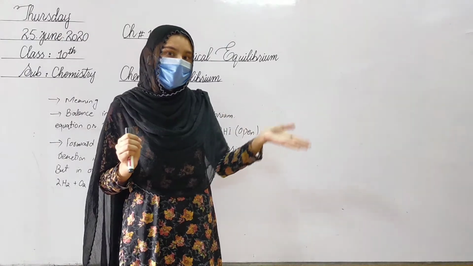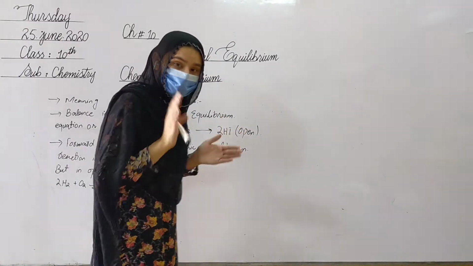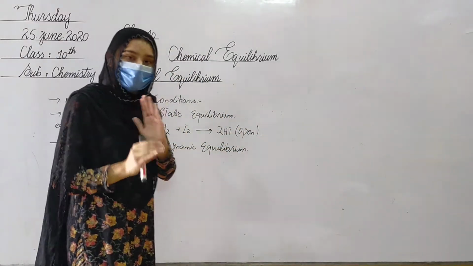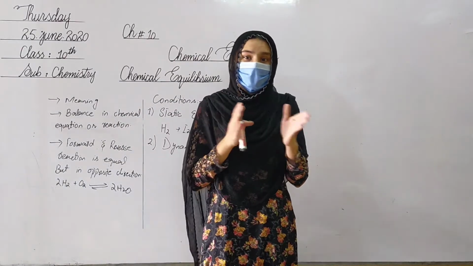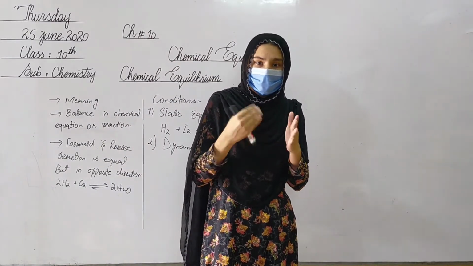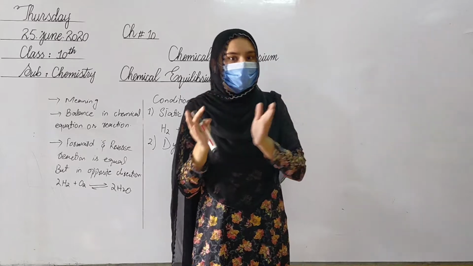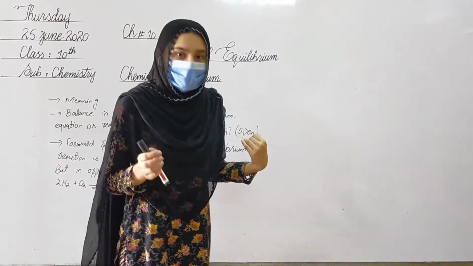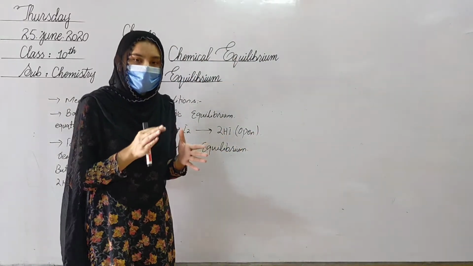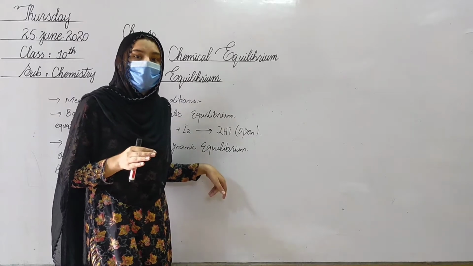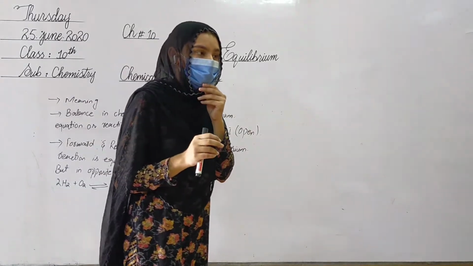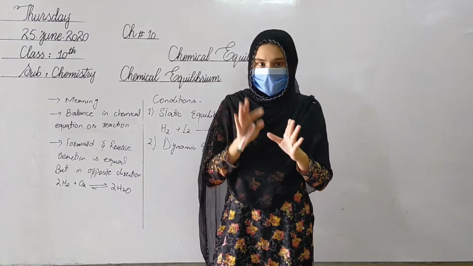reverse direction, from right to left side. And this is the condition where reactants and products are changing into each other. First of all, reactant changes into product, then product changes into reactants. This type of reaction is called a dynamic reaction, and this state of equilibrium is called dynamic equilibrium.